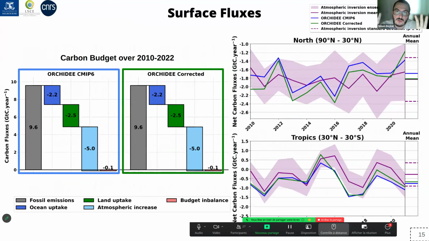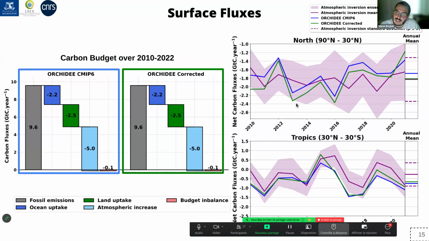What is interesting is to see the surface flux that we derive from this calibration. Here, what we see is the carbon budget over 2010 to 2022. In gray, we have the fossil emission. Here is the ocean uptake, the land uptake, what stays in the atmosphere, and the budget imbalance. We can see that in both cases, ORCHIDEE synopsis and ORCHIDEE corrected, we do close the carbon budget over this period, which is great because the calibration was only for the first 5 years.